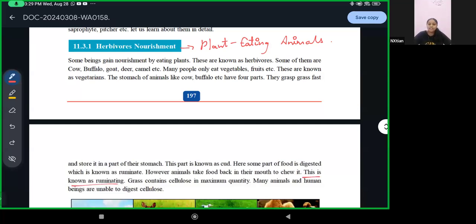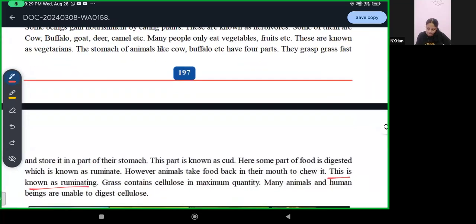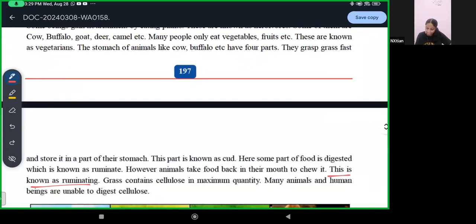First it eats it, then it goes to the stomach, and then it comes back and it chews it through. So that process that the cows and buffaloes do is known as ruminating.